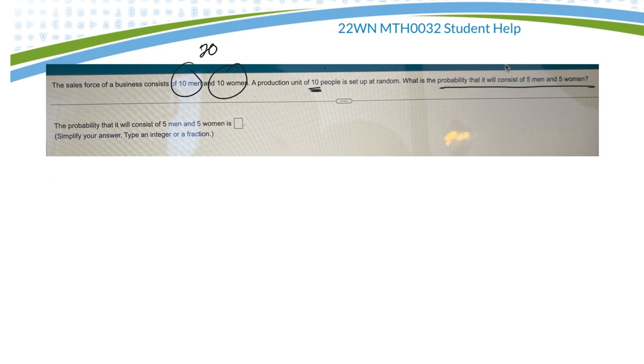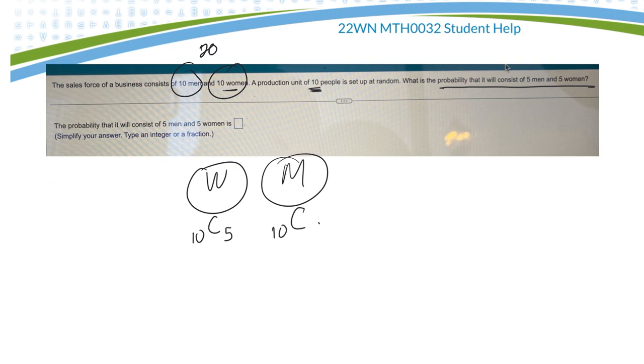Okay, so I need to get women and I need to get men. So how many ways can I get the 5 women? Well, there's 10 women, and I'm choosing 5 of them. Doesn't matter what order they come in, so that's why it's a choose. And then for men, same thing. There's 10 men, and I'm choosing 5.